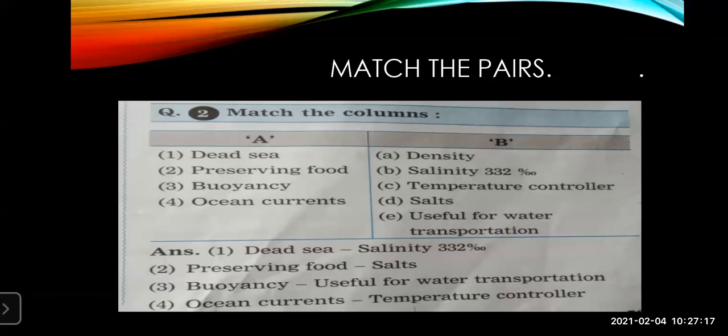We use salt. Then buoyancy is called useful for water transportation. And ocean currents are the temperature controller. So in this way you're going to write the match the column, and there you will score 4 out of 4 in the match the columns.